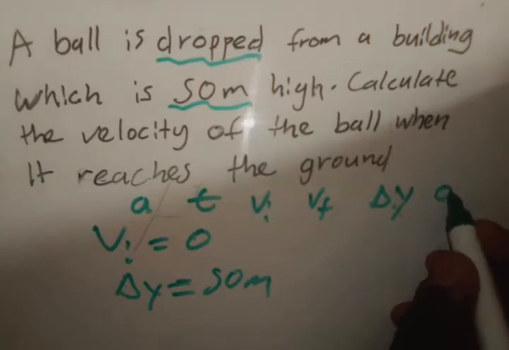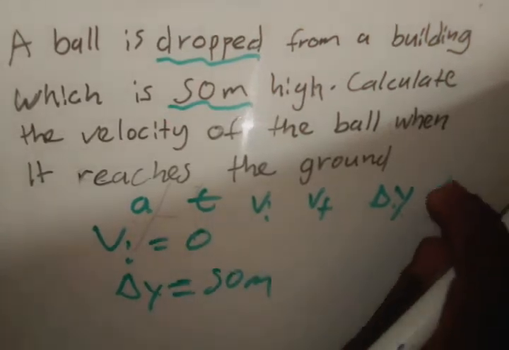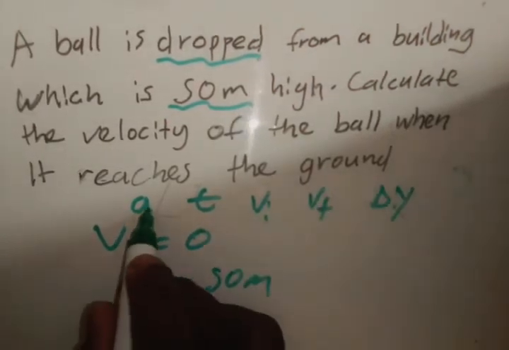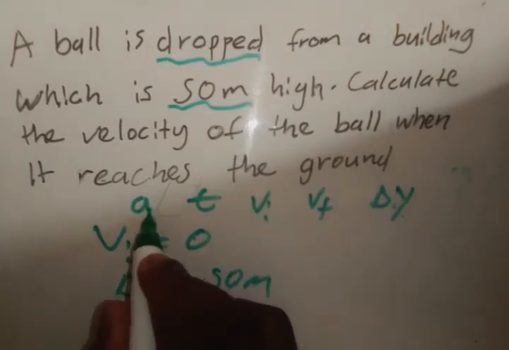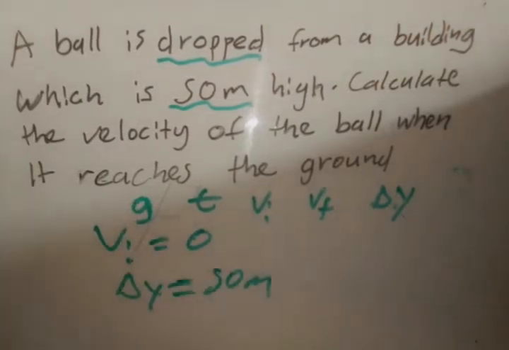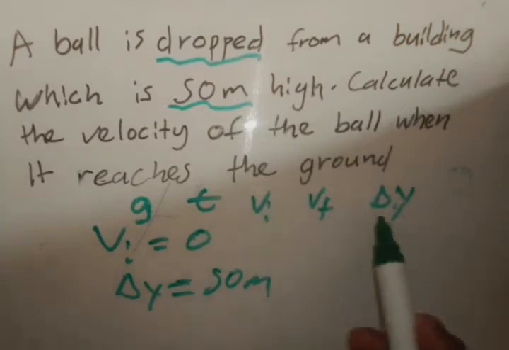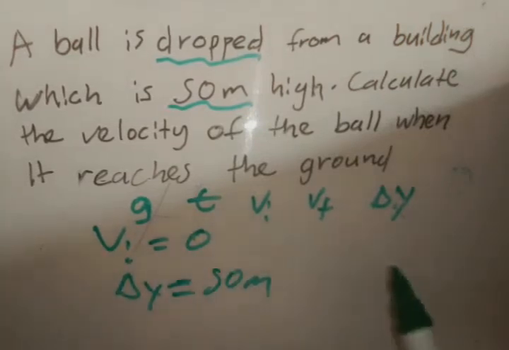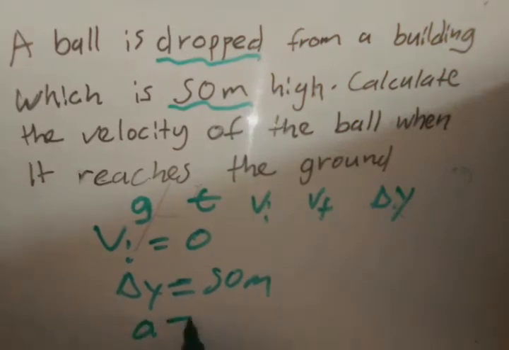Oh, and I didn't even include it here, right? I did include it actually, but I wrote A. But remember, in this case, we represent it by G. So we're looking for either one of these things. We need at least 3 of them to be able to solve. So we're given the acceleration, which is G, is 9.8.